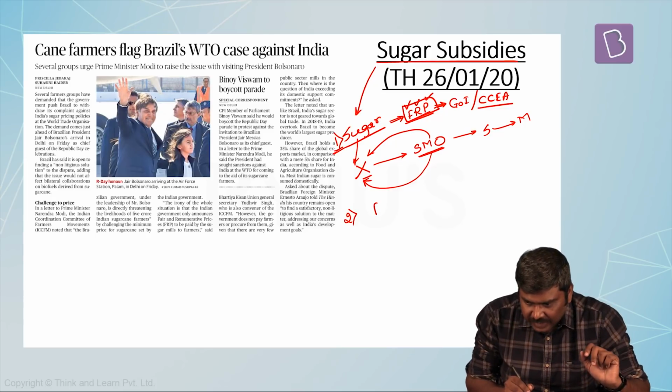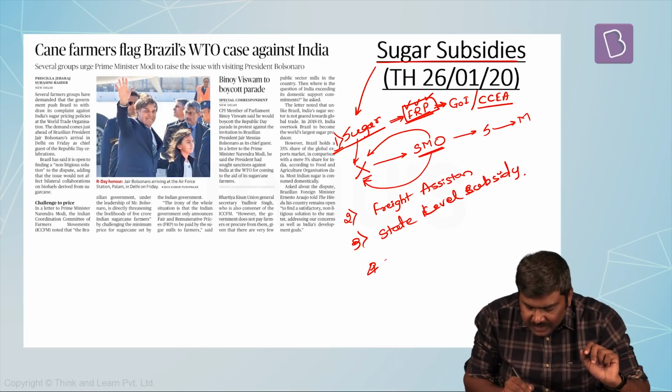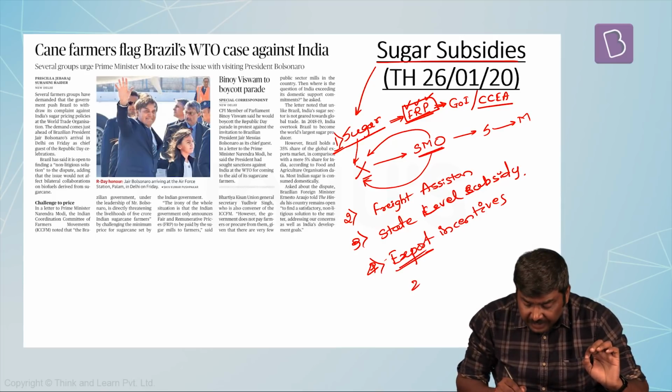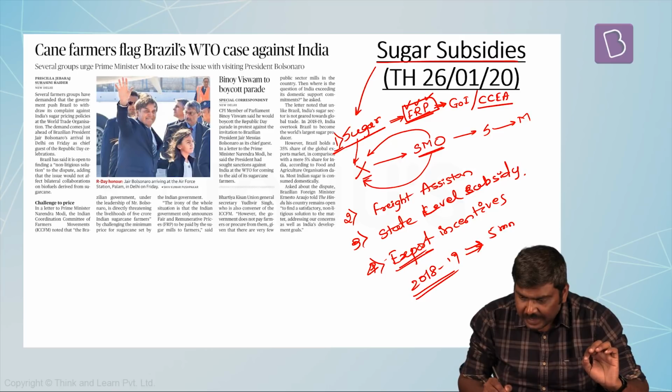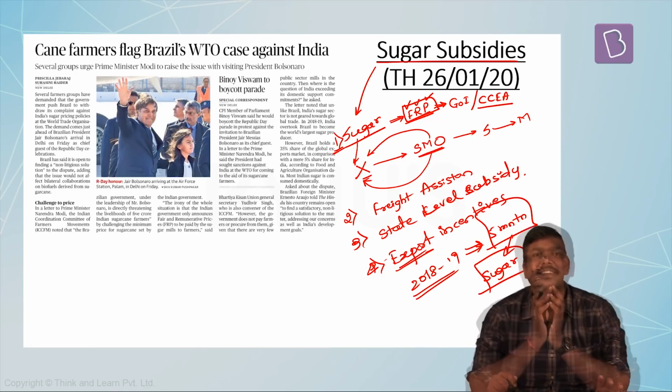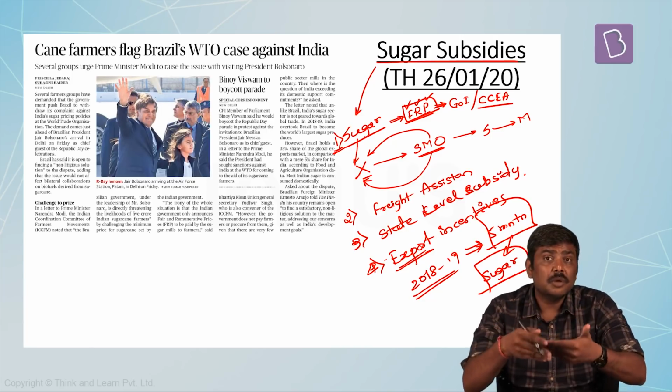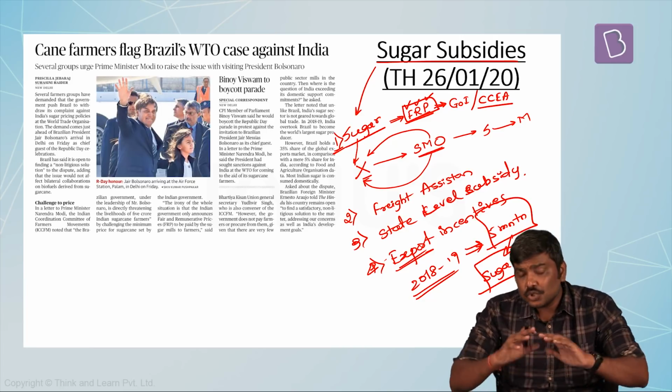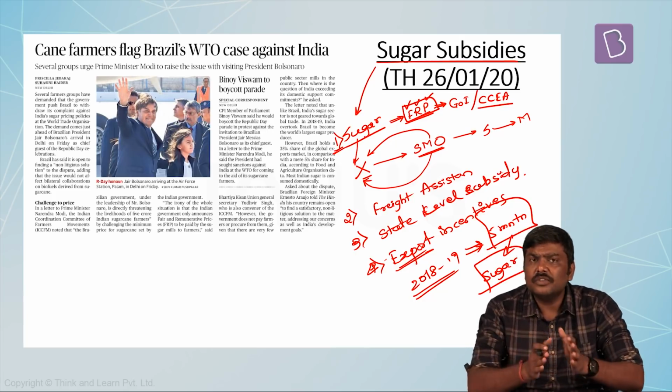One, there is freight assistance which is provided. There is a state level subsidy for exports. There is an export incentive which is given to sugar exporters. For example, in the years 2018 and 2019 itself, Government of India set a target of 5 million tons of sugar exports from the domestic market to the international market, so that the declining sugar prices would be arrested. So various countries such as Australia and Brazil have approached WTO against these kinds of sugarcane subsidies which are given by Government of India to the farmers.